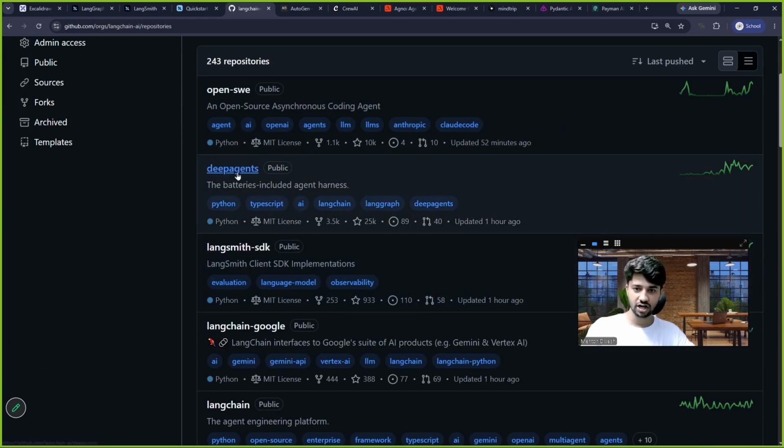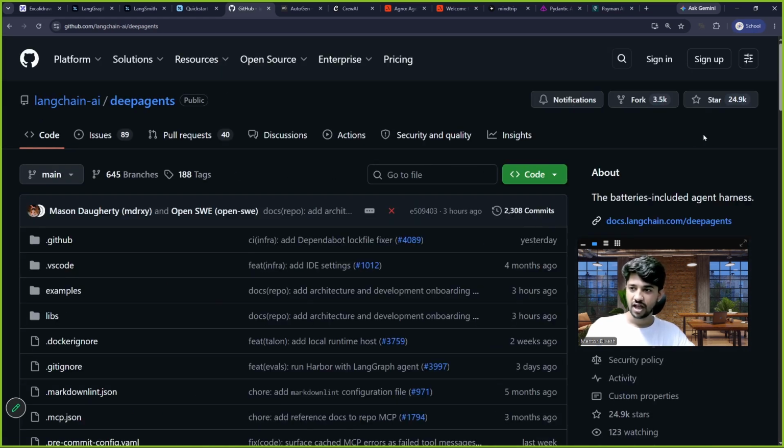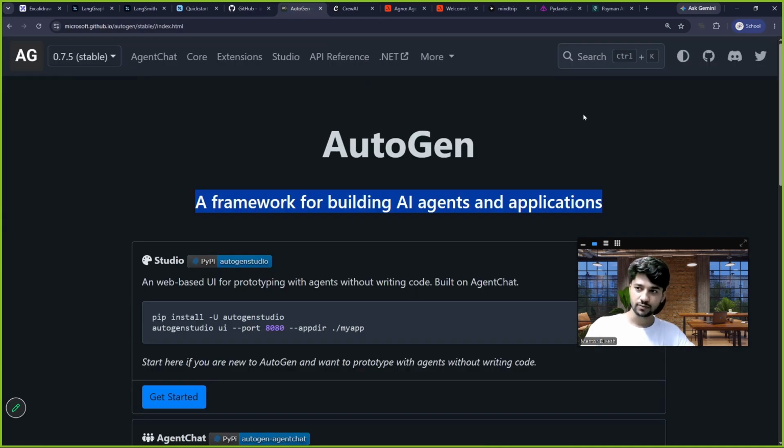If I check this Deep Agents, I can see how many stars it has. The number of stars defines the number of people using it, the wider community it has. See, 24.9k stars.